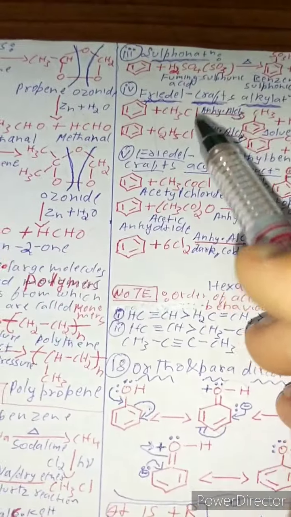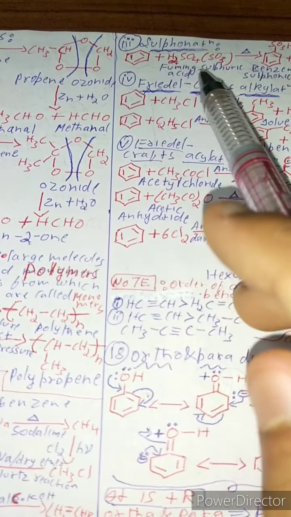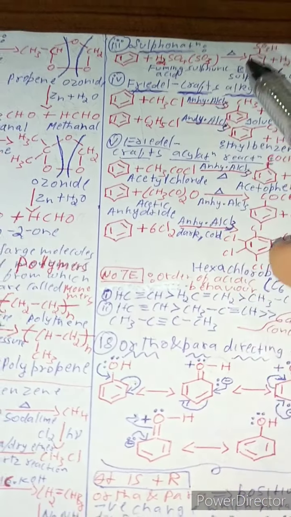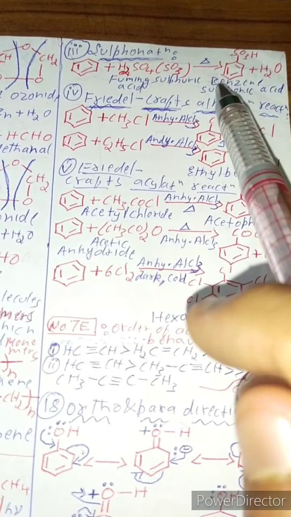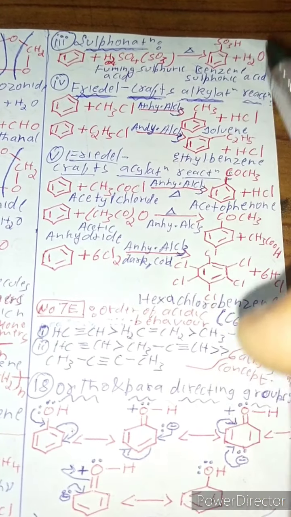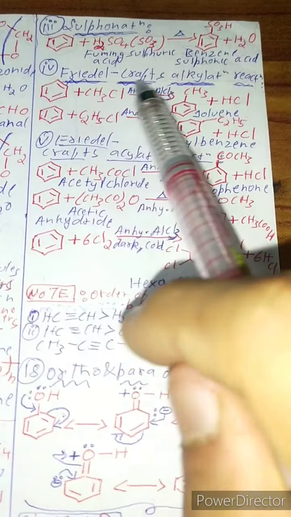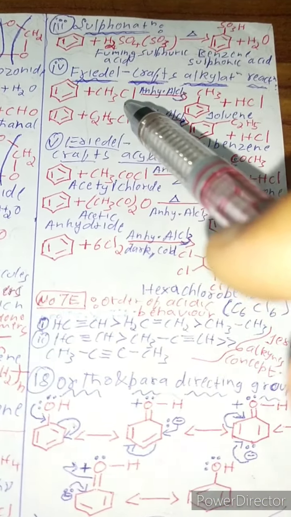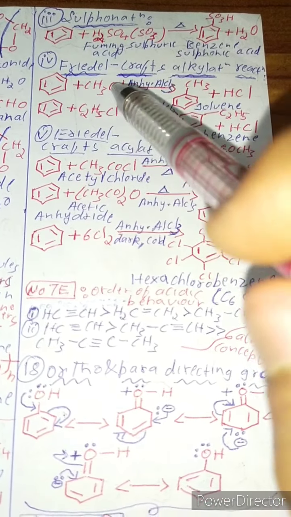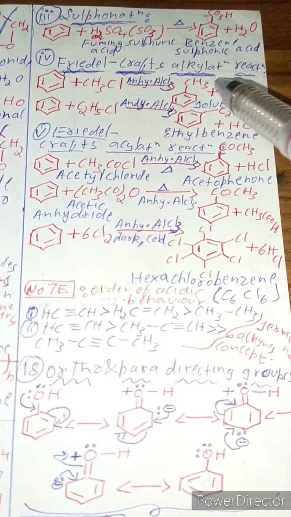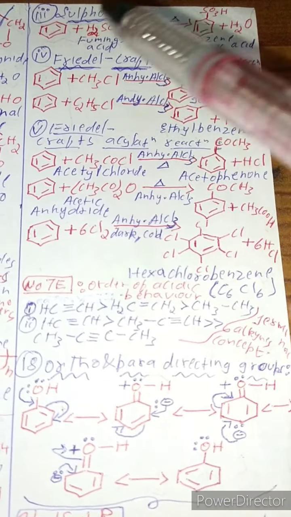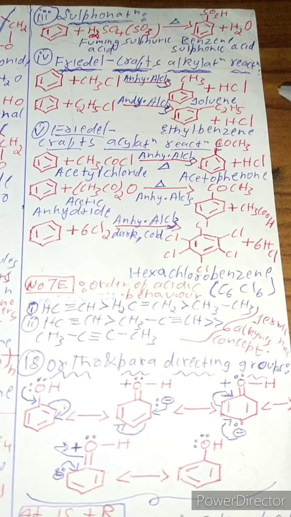Okay, now let's study the sulfonation reaction. Benzene plus fuming sulfuric acid gives, when heated, benzene sulfonic acid. This is benzene sulfonic acid plus H2O. Now the Friedel-Crafts alkylation reaction. This benzene, in the presence of an alkyl halide, any alkyl, in the presence of a Lewis acid, gives substitution, just substitution, you get this, and HCl.